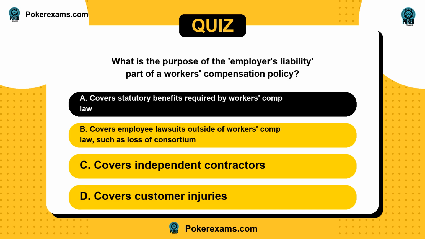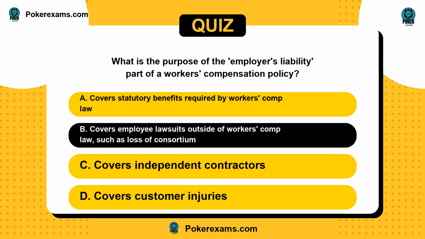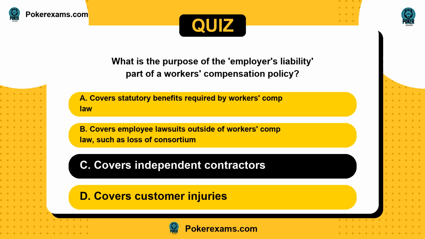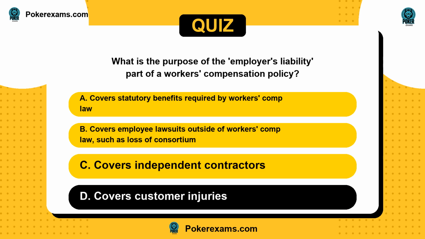Next question. What is the purpose of the employer's liability part of a workers' compensation policy? Is it A, covers statutory benefits required by workers' comp law? Or B, covers employee lawsuits outside of workers' comp law, such as loss of consortium? C, covers independent contractors? Or D, covers customer injuries?